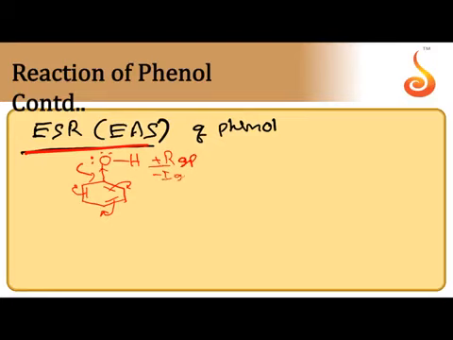At the same time, OH acts as a minus I group also, but we know the resonance effect is stronger than the inductive effect. That's why it acts as a totally electron donating, ring activating group. It increases electron density at the ortho and para positions. With this very strong ring activating group, the incoming electrophile attacks at the ortho position or para position, or at all 3 positions.